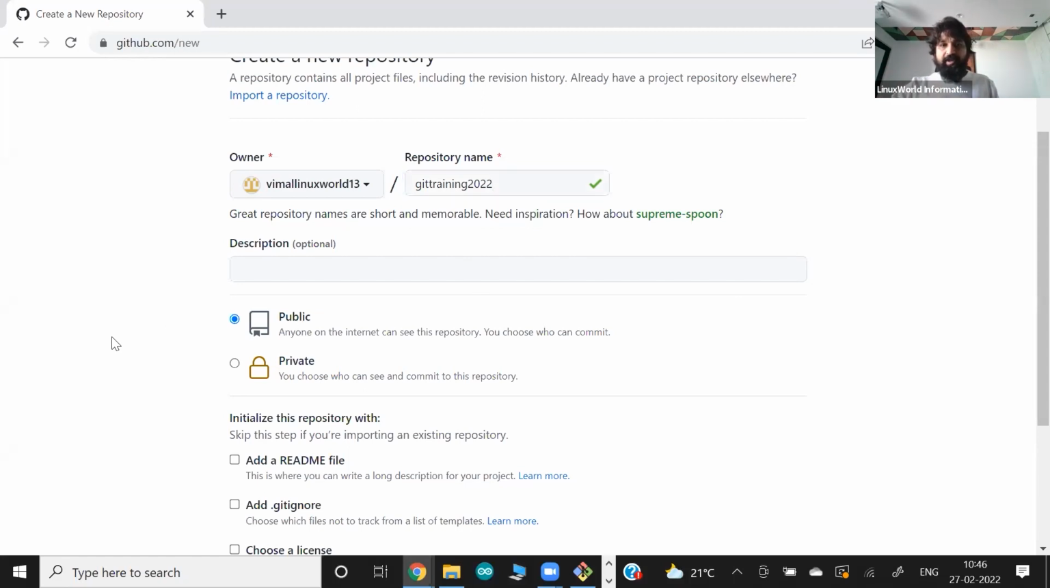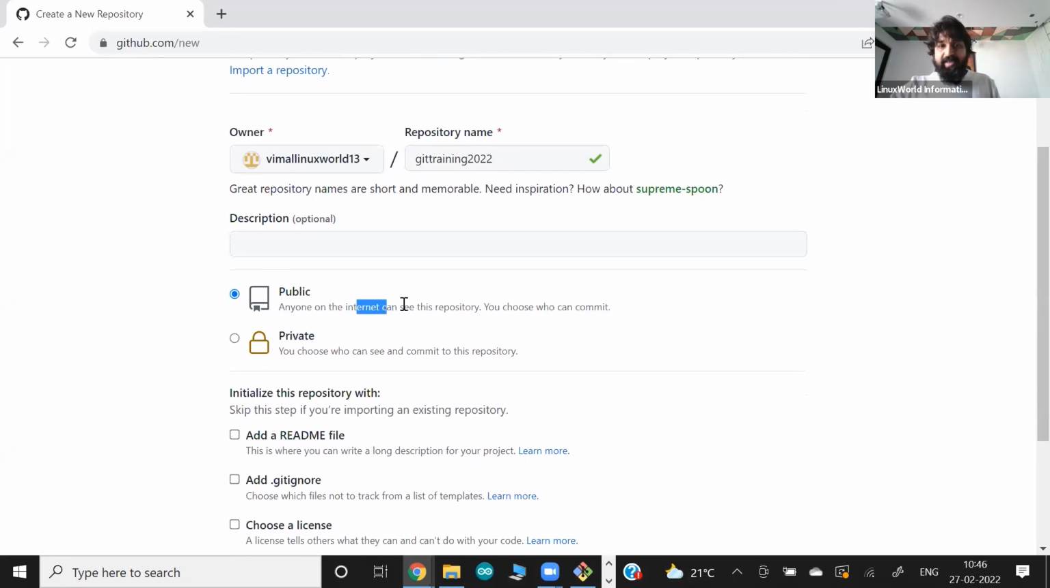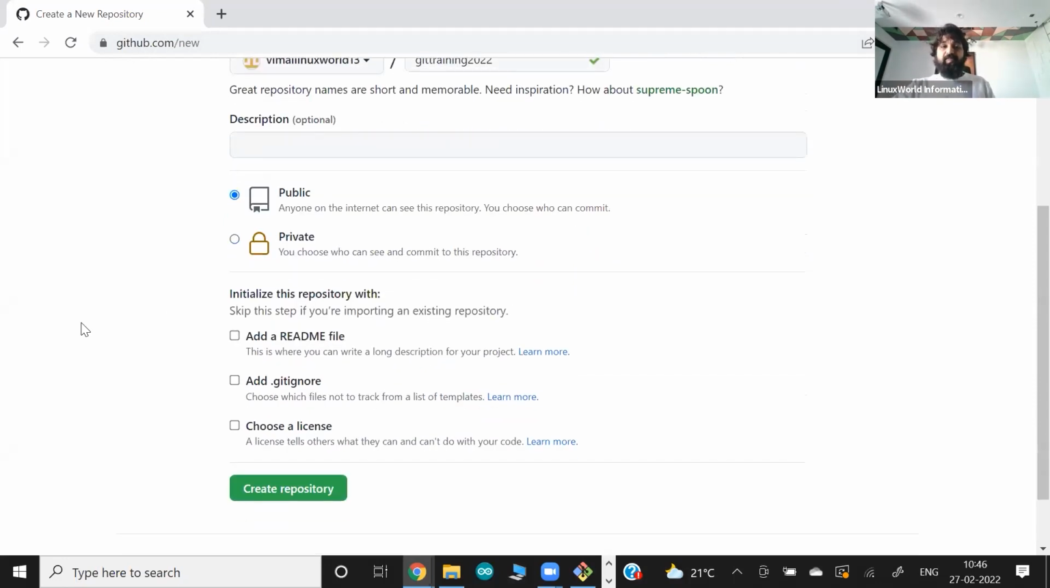So do you want your working repository public? Because Git is all over the internet. So do you want this public? Everybody can see it on the internet if they know your name or the URL. So I say let's go for public, no issues. Okay,